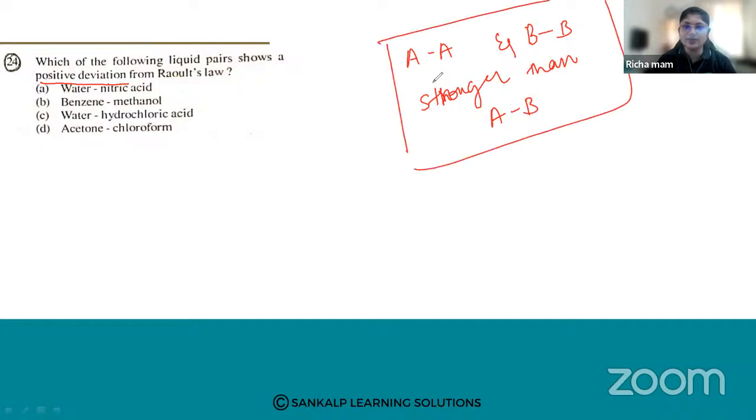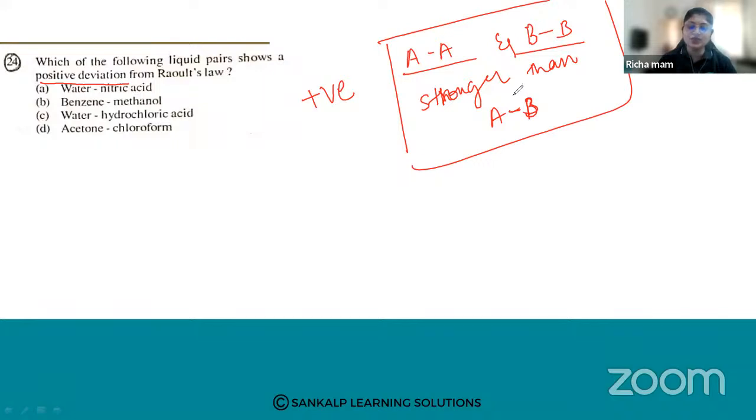Okay. Now positive deviation is shown by what? Positive deviation is shown by the solutions where your solvent-solvent interactions and your solute-solute interactions are stronger than your solute-solvent interactions. So when we are comparing your AA interactions and BB interactions, in case of positive deviation, they are stronger than your AB interactions.